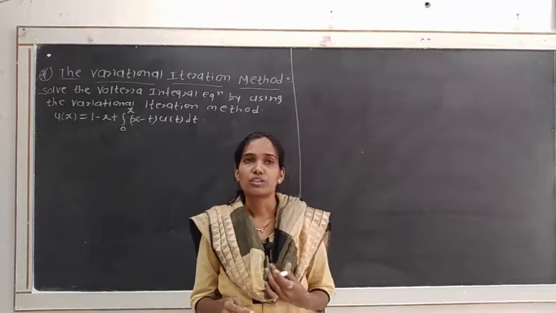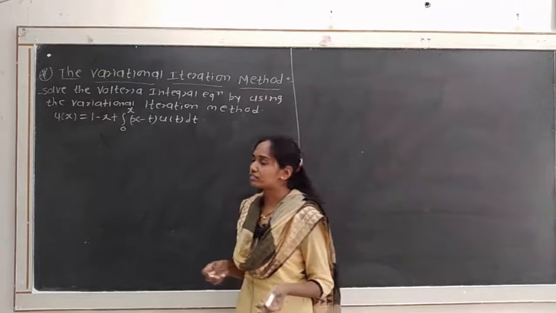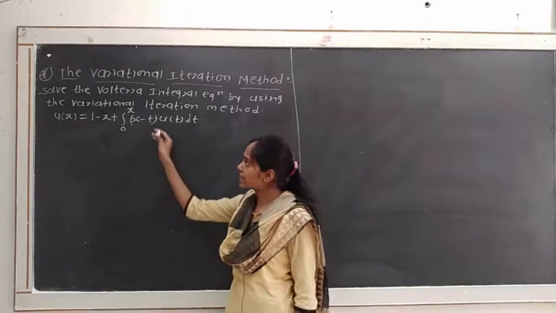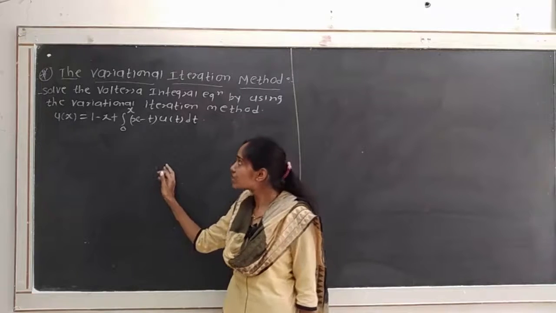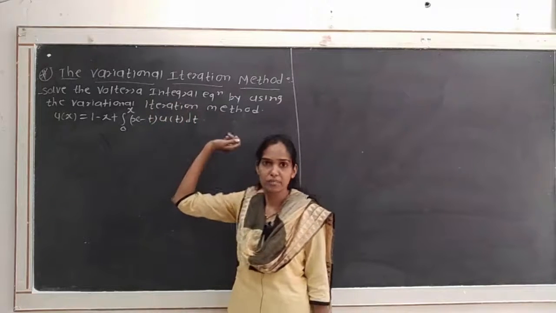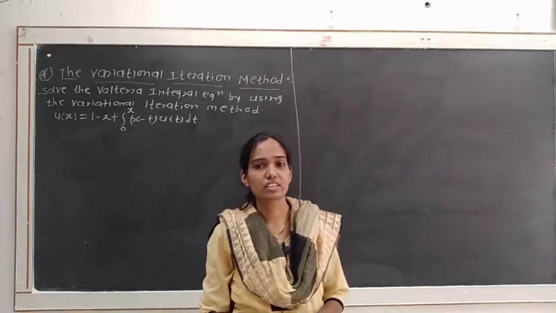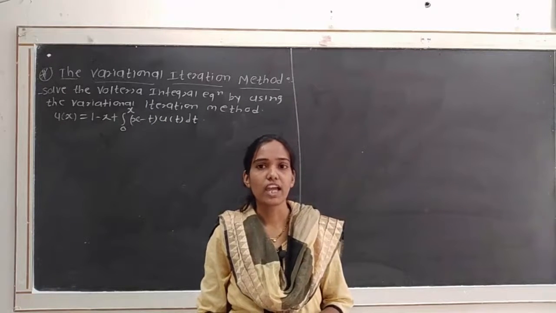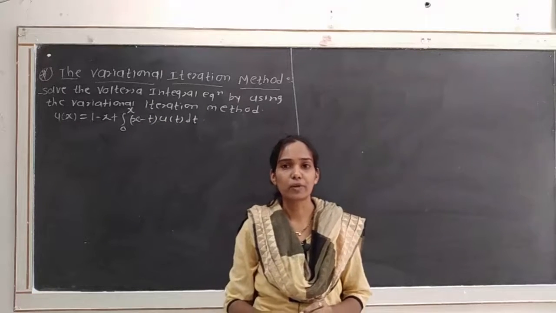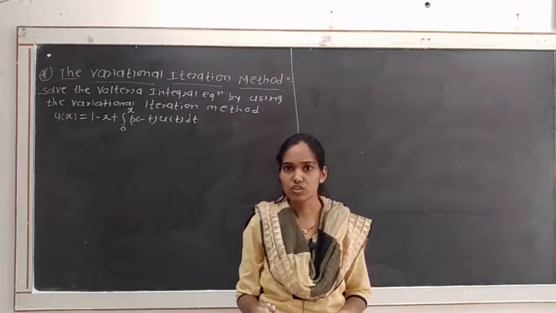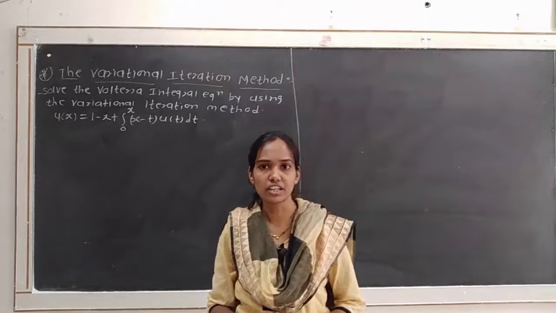So here we directly solve the example using the variational iteration method. We know that in the variational iteration method we find the successive approximations, and then we take the nth approximation as n tends to infinity, and we get the exact solution of the given integral equation.